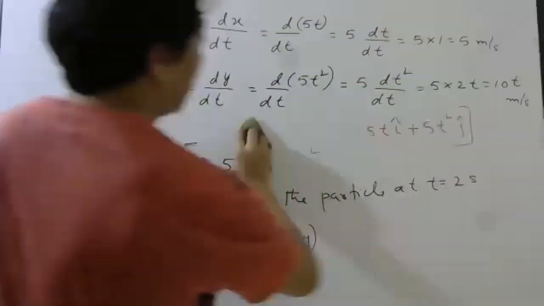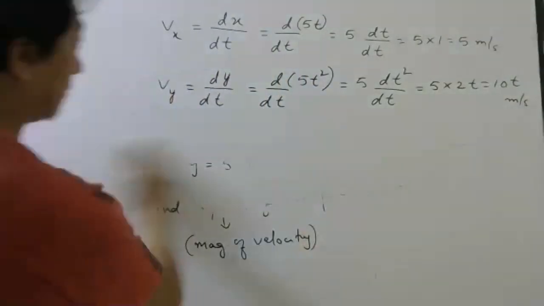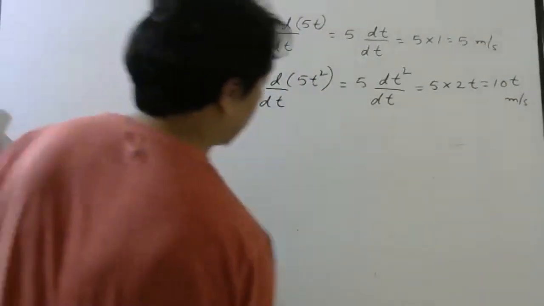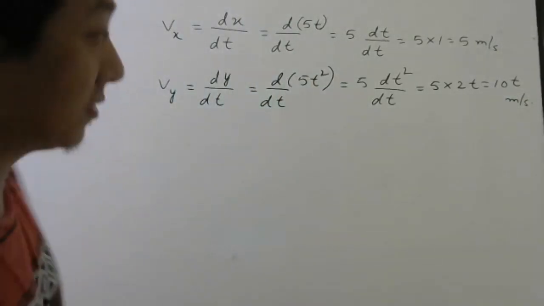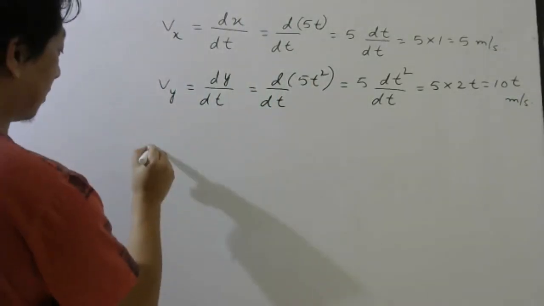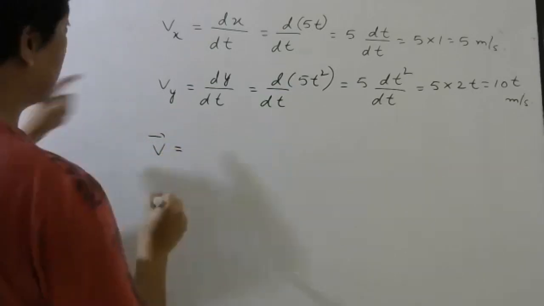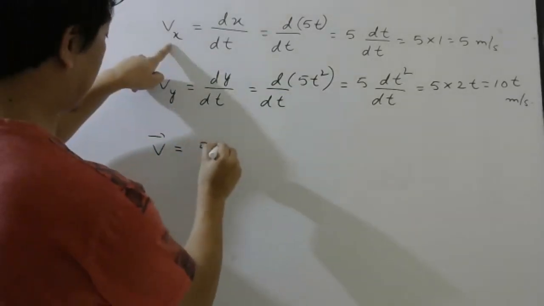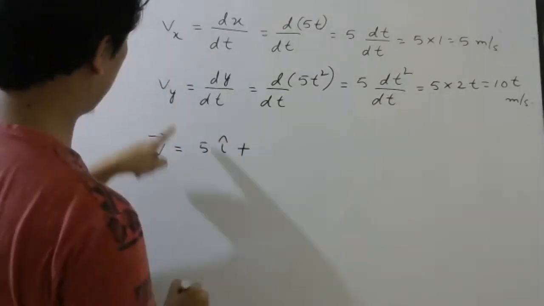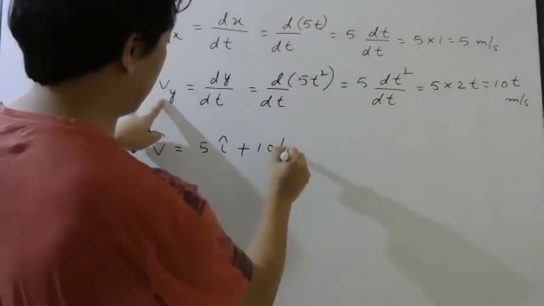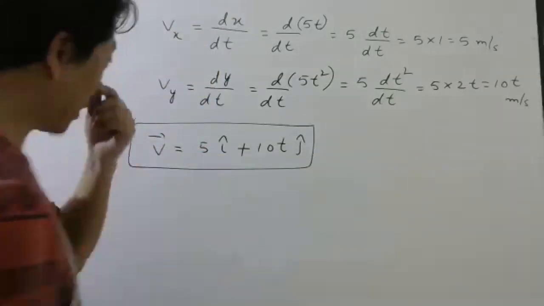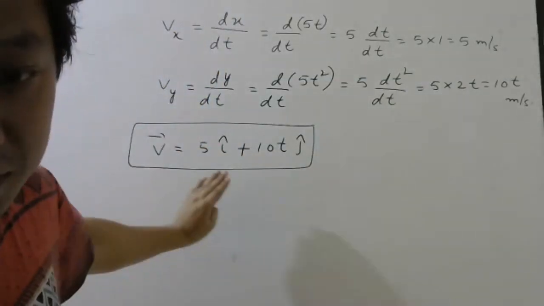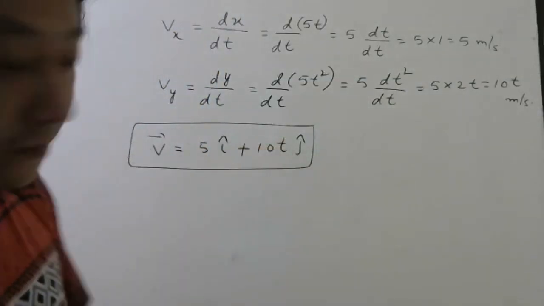So at what time they are asking? 2 seconds. So let me first write velocity vector. So x component is 5 I cap plus y component is 10t j cap. If they ask velocity vector, you can stop here.